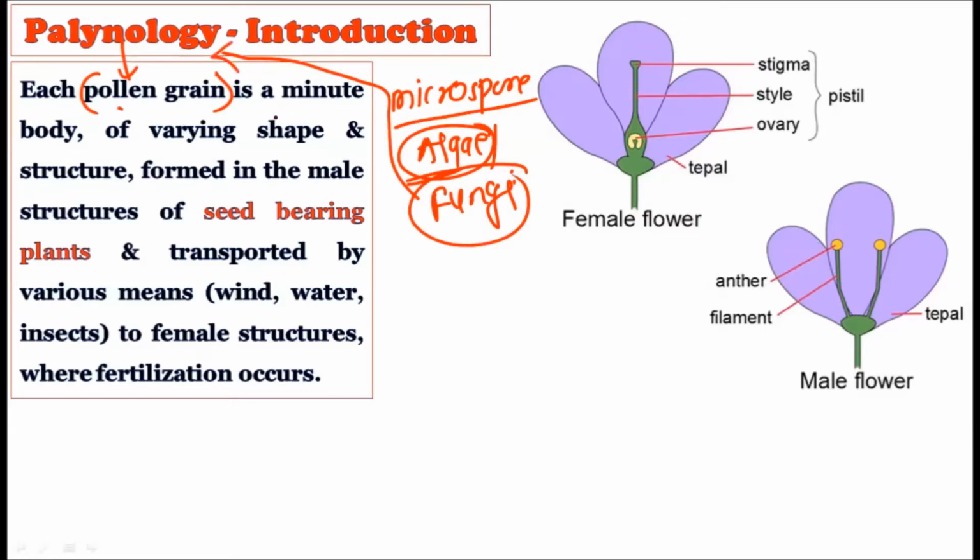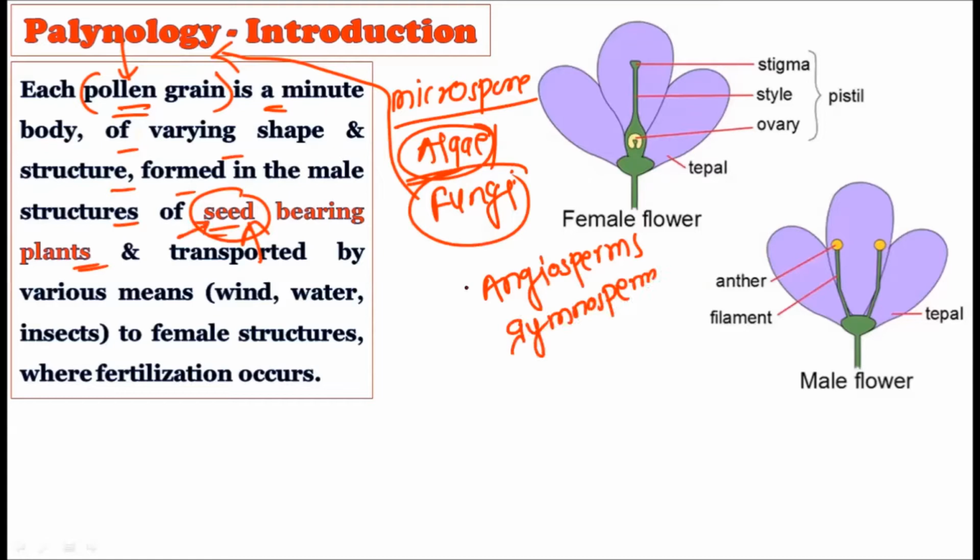So what is a pollen grain in angiospermic plants? It is a minute body with varying shape, structure and form in the male structure of seed bearing plants. Here the very important thing you have to remember is that we are using the term seed bearing plants, and as you know, under seed bearing plants come the angiosperms as well as the gymnosperms. Both angiosperms and gymnosperms produce pollen grains, and hence we have to consider both here.